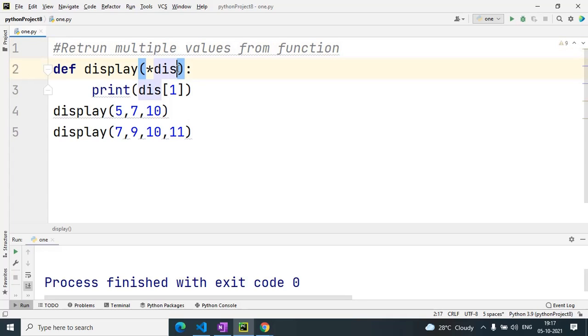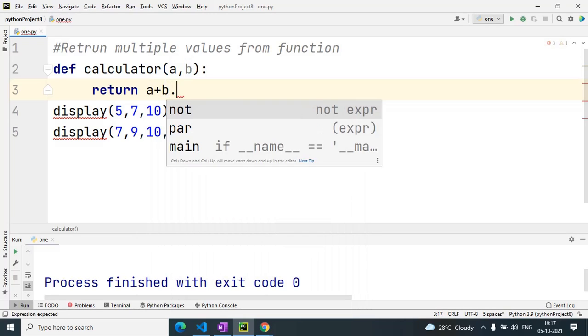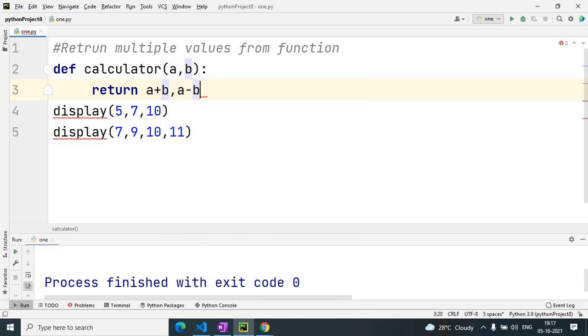I have defined calculator, and here I have passed two parameters a comma b, and I am just using print return a plus b, comma a minus b, comma a multiply b, comma a divided by b.